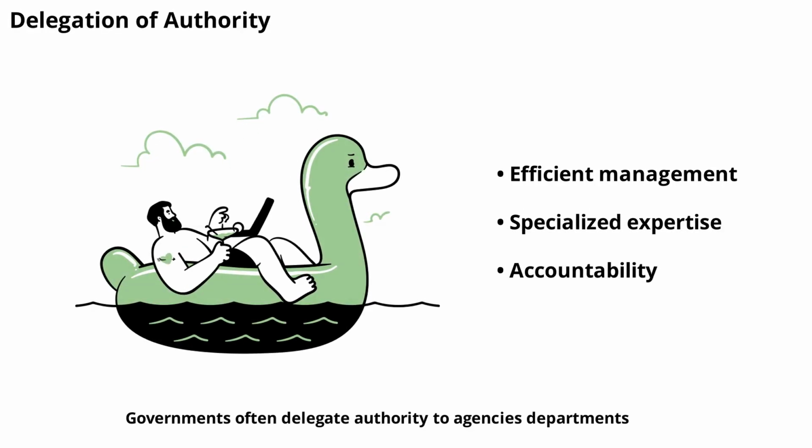Governments often delegate authority to agencies, departments, or local governments. Delegation allows for more efficient management and specialized expertise. However, those given authority must still follow the law and remain accountable to higher authorities and the public.